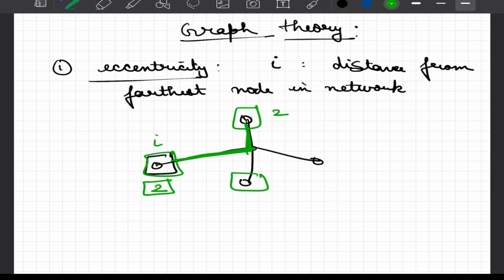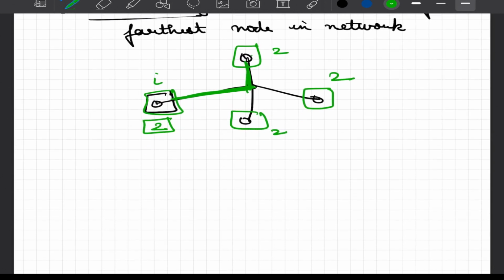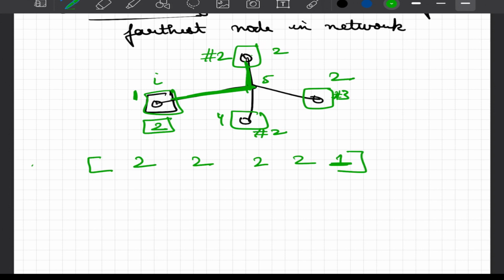Now if we talk about the eccentricity of this node, it would again be 2. Eccentricity of this node would be 2, eccentricity of this node would be 2, and so on. Now we can find the vector which would be the eccentricity of each node. So for node 1, this would be node 2, 3, 4, and the central node is our node 5. For node 1, our eccentricity is 2. For node number 2, again our eccentricity is 2. For node number 3, eccentricity is 2. Node number 4, eccentricity is 2. And node number 5, eccentricity is 1. So we have defined the eccentricity vector.